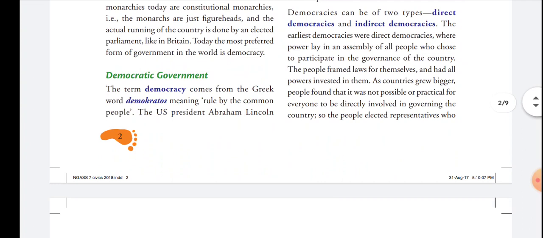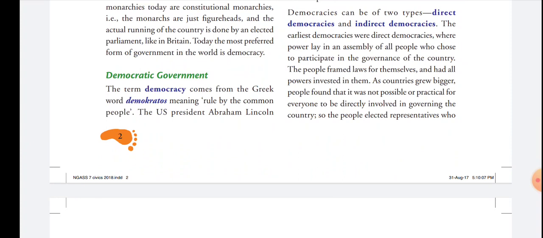Now the next one is the democratic government. This term democracy comes from the Greek word demokratos. What is the meaning of demokratos? Demokratos means rule by the common people.